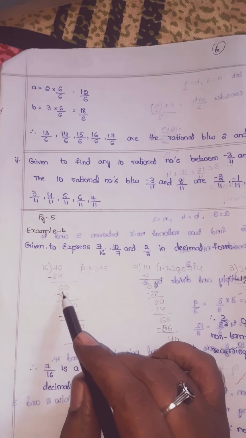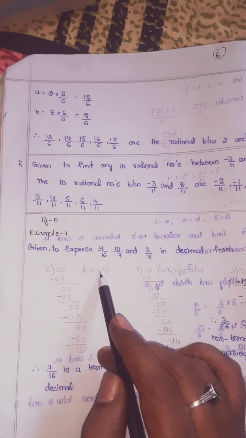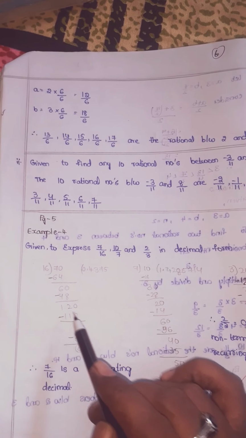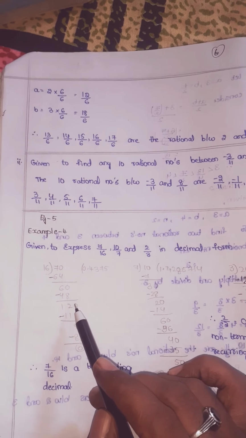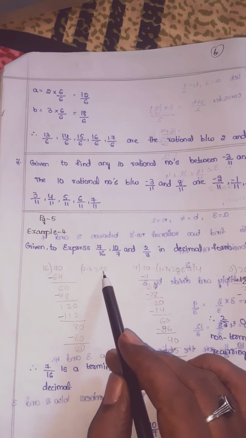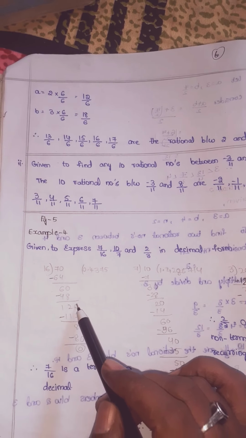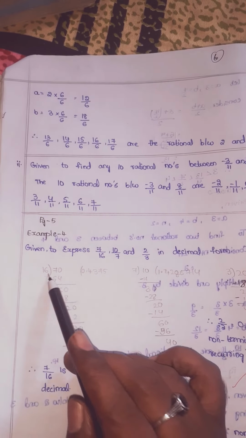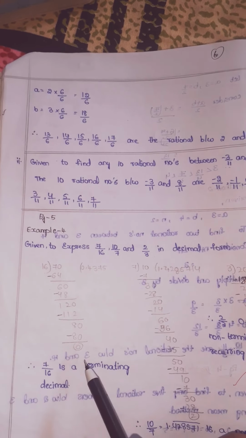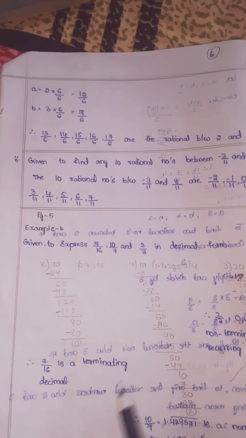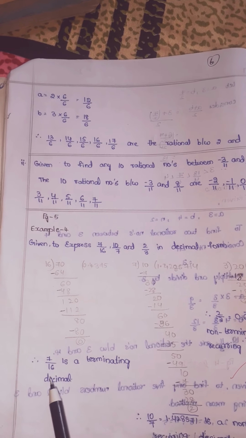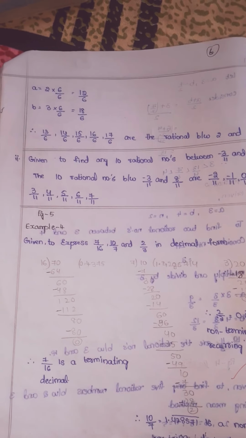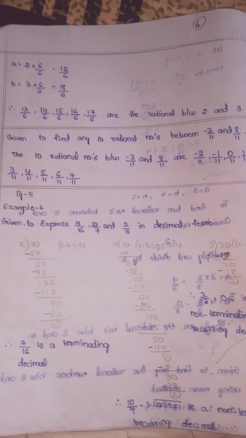Already the point is there, keep 0. 16 3s are 48. 60 minus 48 is 12, children. Keep 0. 16 7s are 112. 120 minus 112 is 8, children. Keep 0. 16 5s are 80. 80 minus 80 is 0. Remainder 0 means it is a terminating decimal. So 7 by 16 is a terminating decimal.